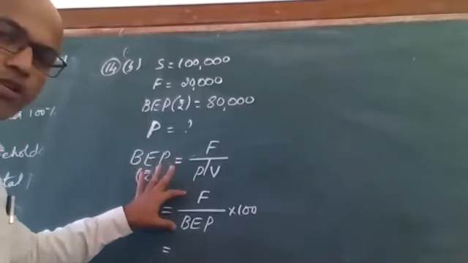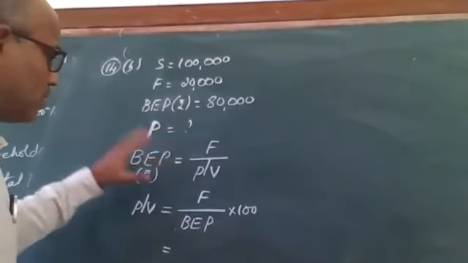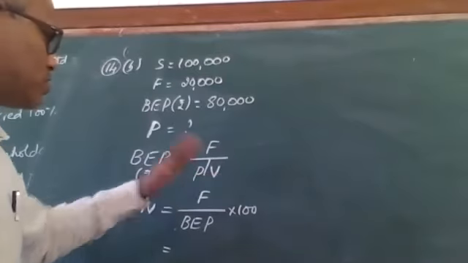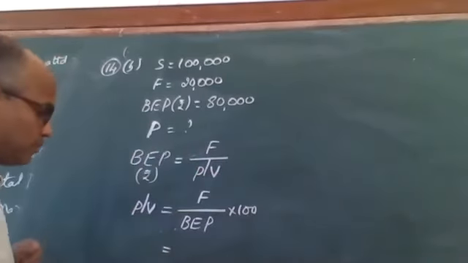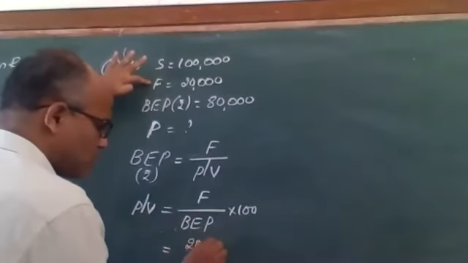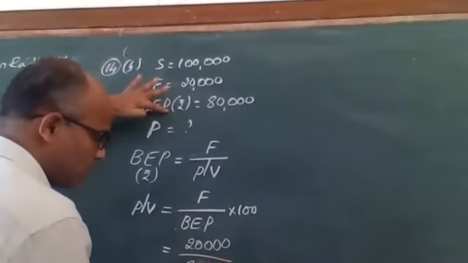Sir, this formula you did not teach us, sir. I need not teach you because this is from here. The numerator, from here it goes to here, and the PV ratio comes to the left hand side. So, what is the answer? Fixed cost is how much? 20,000. Break-even point is how much? 80,000.